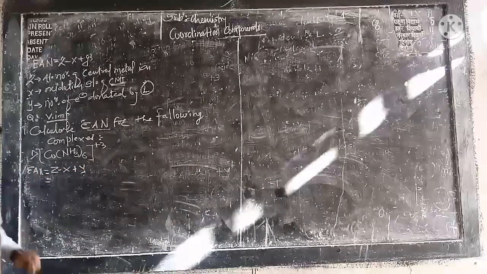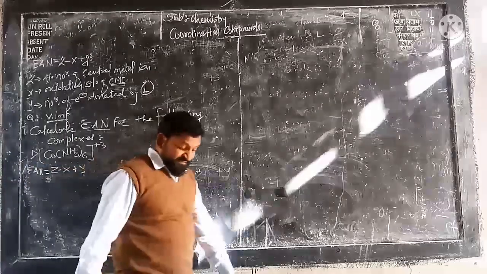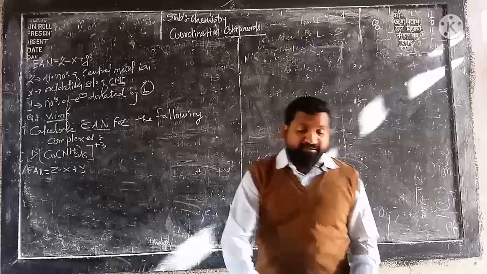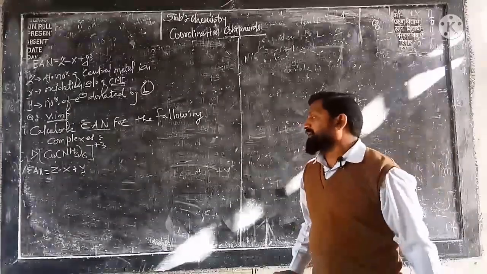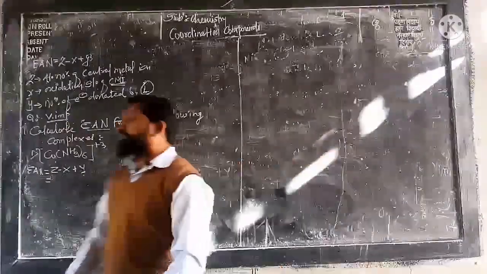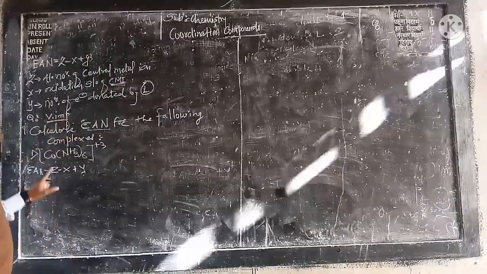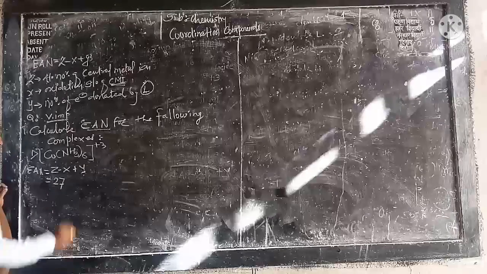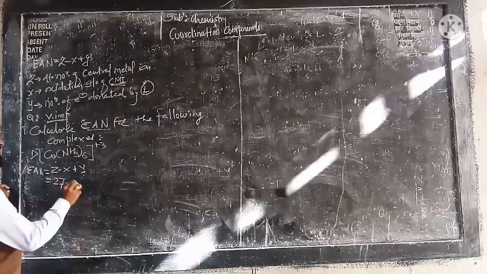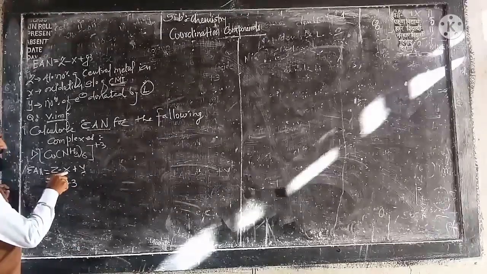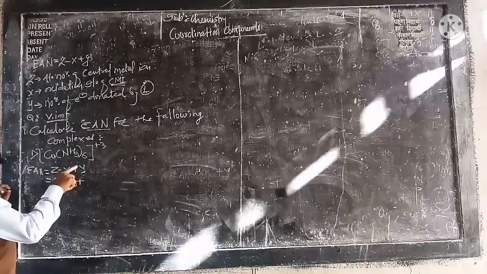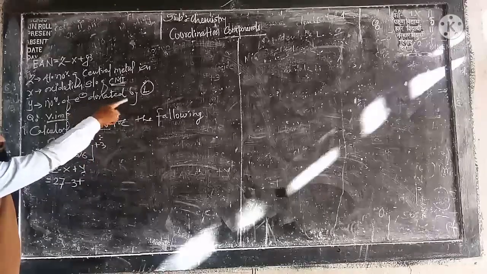Again, provided you should know at least 3D series elements and 4D series elements along with their atomic number. Now everybody knows cobalt. Cobalt has atomic number 27, no doubt, yes or no? After that, what is the oxidation state? +3 is the oxidation state, therefore X has a value 3 plus Y. What is Y?